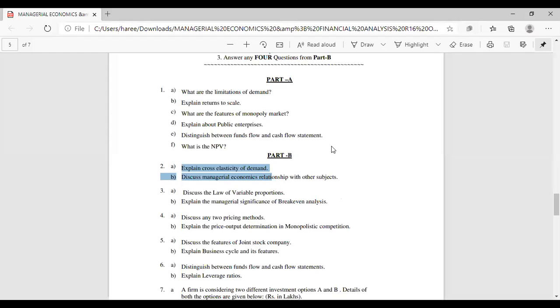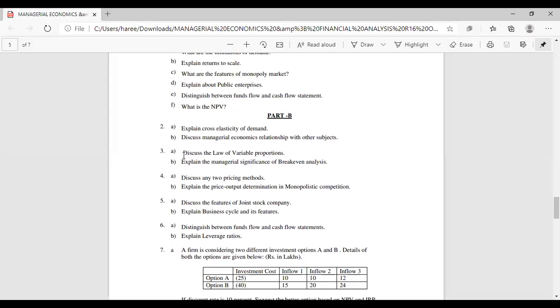You know what this cross elasticity of demand is. Discuss the law of variable proportions, and explain the managerial significance of break-even analysis. We have different types of pricing methods. Discuss any two pricing methods. Out of many, you can write two. That will be sufficient there.